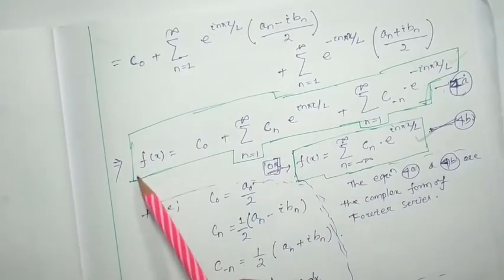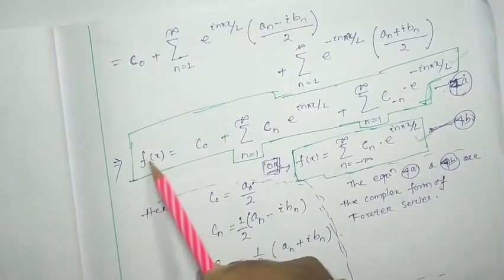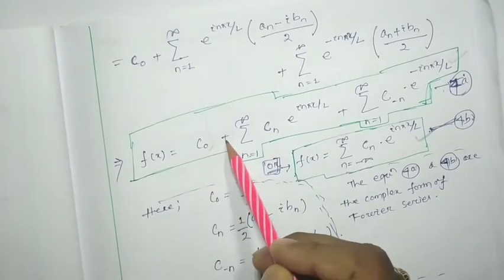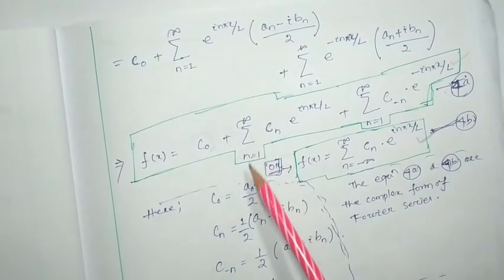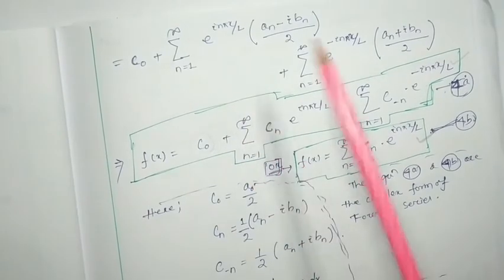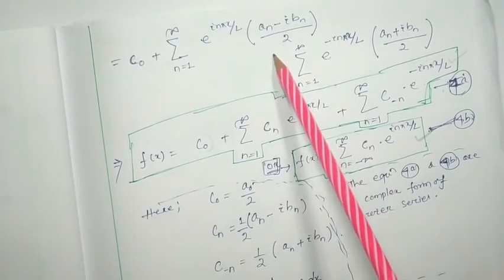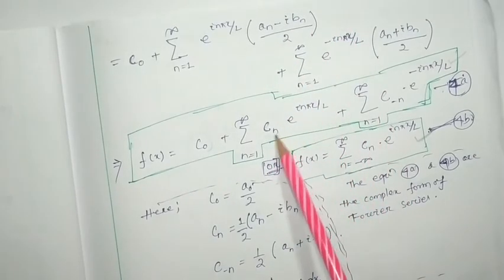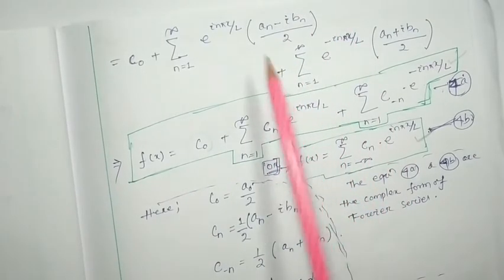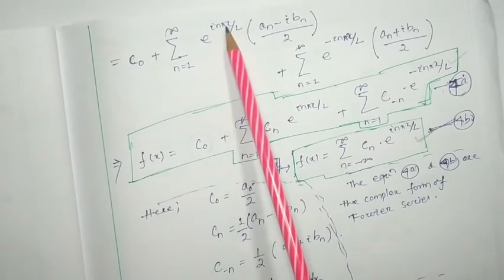So here it has been put in generalized form. It can be written as f(x) equal to c0 plus summation over n equal to 1 to infinity, and this is considered as c plus n, c plus n e to the power i n pi x by l.